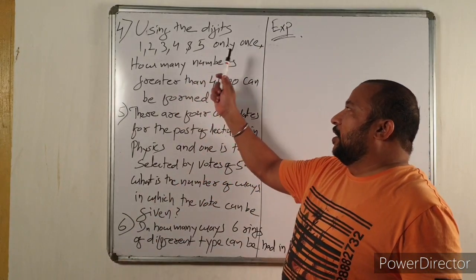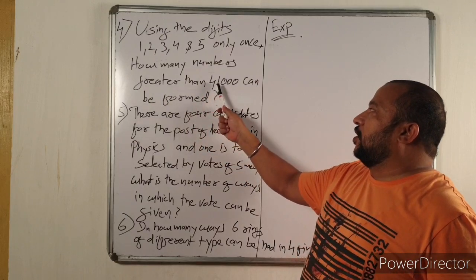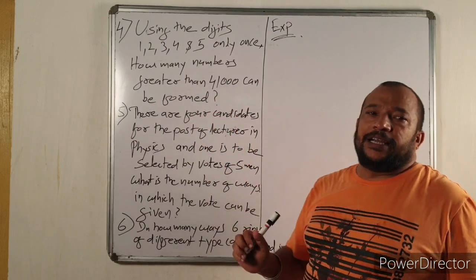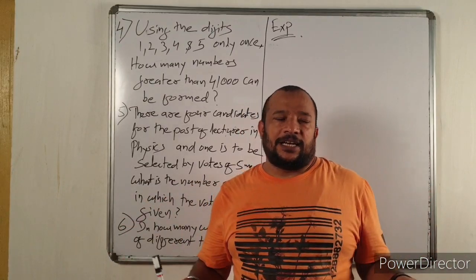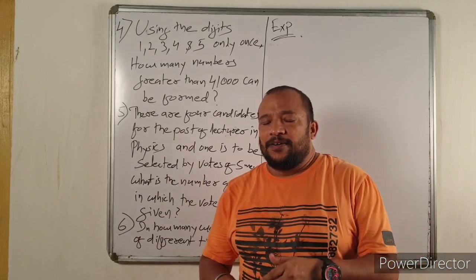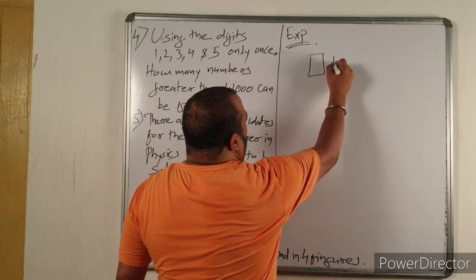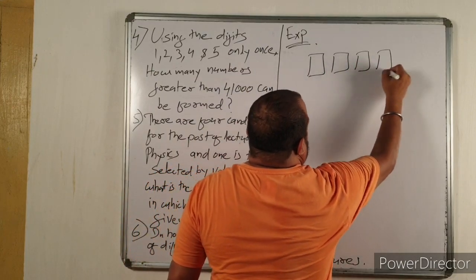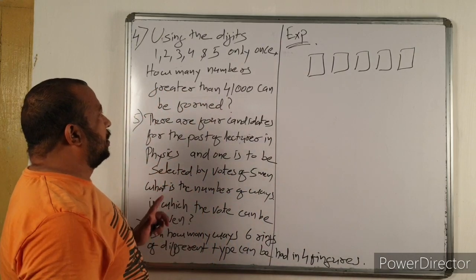Greater than 41,000 means it is a 5-digit number, since 5 digits are there. For a 5-digit number, you need 5 boxes. Now, what is the condition?